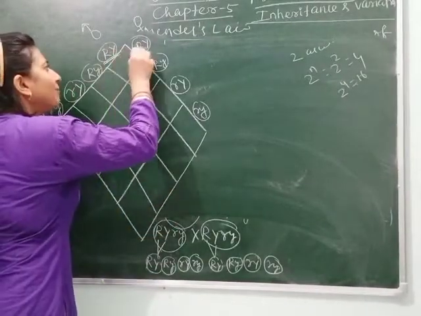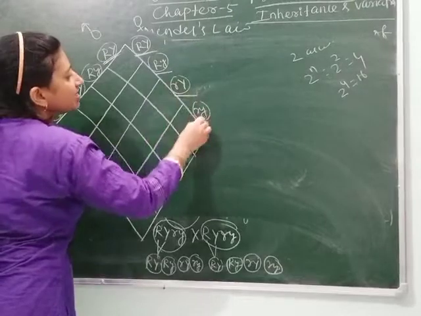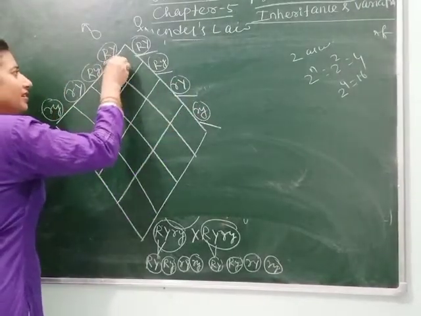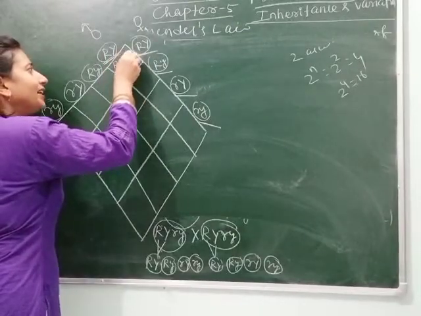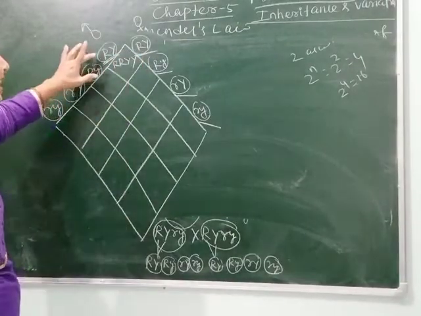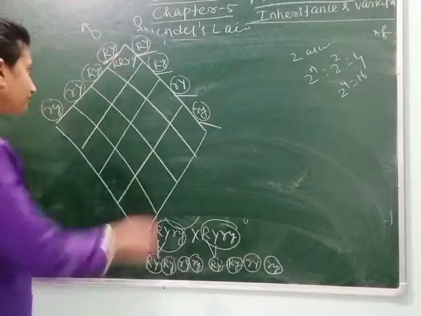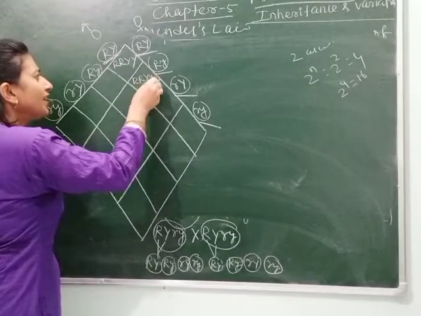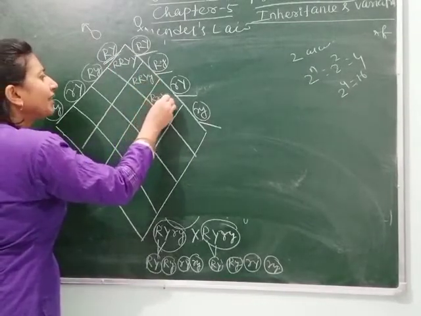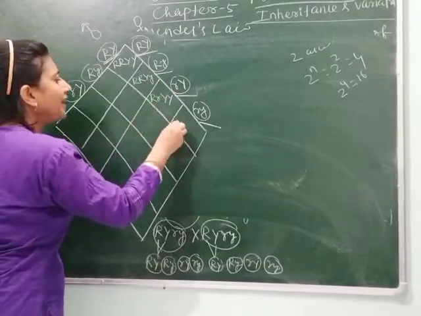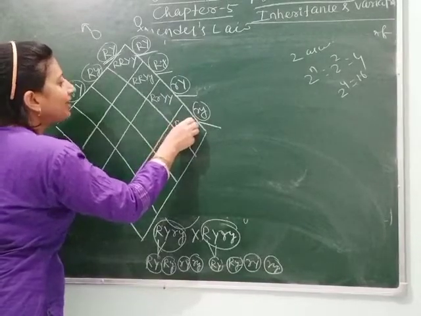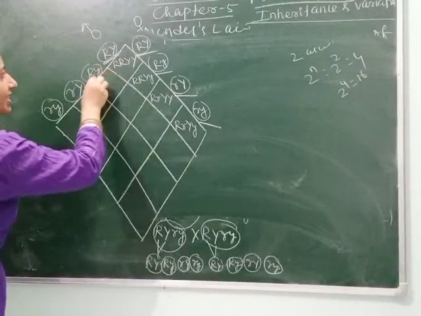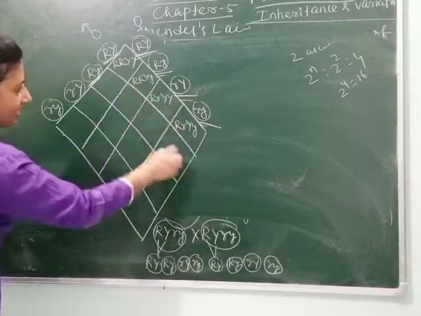So this will multiply with this, then this, and write like this. Capital R, capital Y, capital R, capital R, capital Y, capital Y. I bring R and R close to each other. Here capital R, capital Y, small y; capital R, small r, capital Y, capital Y; capital R, small r, capital Y, small y. Like this, you can multiply this gamete with this and write in this block.